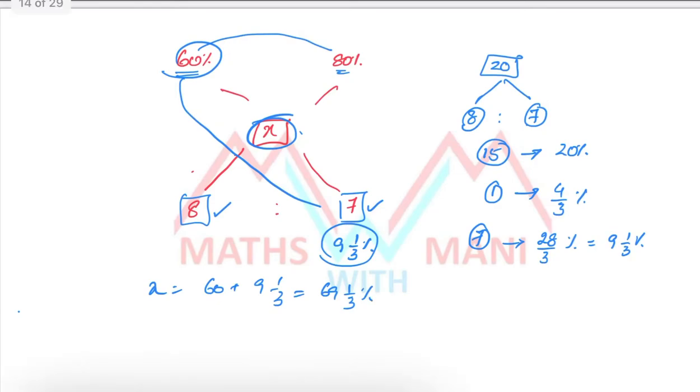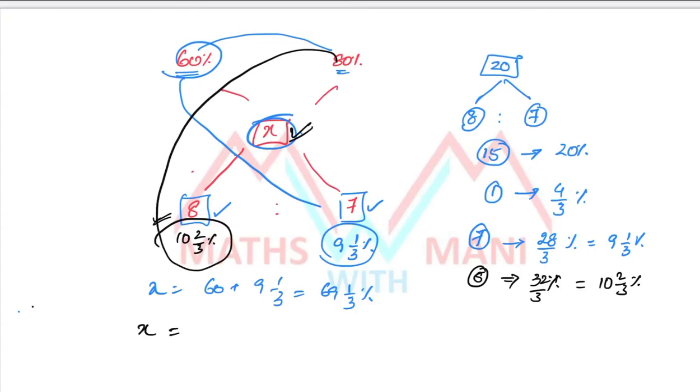Otherwise, if you don't want to find 7 parts, you can find 8 parts. 8 parts equal to how much? It is 8 into 4, 32 by 3 percentage. 32 by 3 means 10 2 by 3 percentage. So 8 parts becomes 10 2 by 3 percentage. Then what is the value of x? It is equal to 80 minus 10 2 by 3. That is equal to 69 1 by 3 percentage here also.